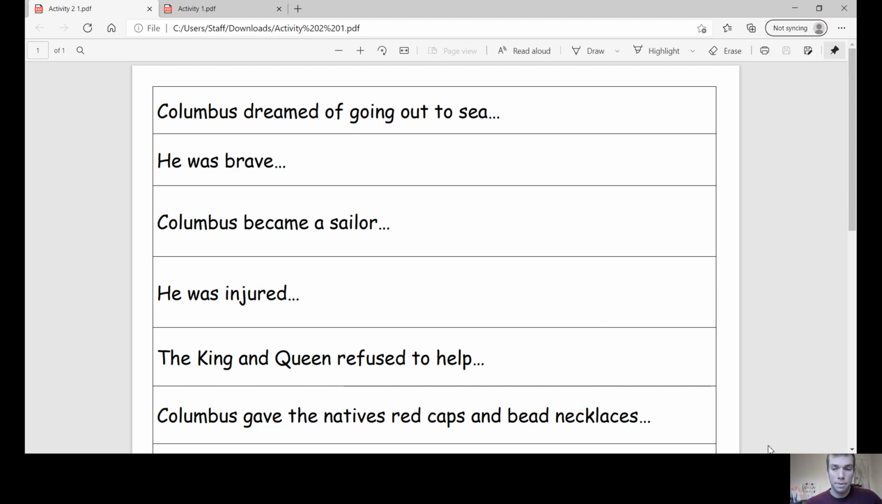Activity number 3 is the same as it has been the last few days, and it is all over to you to see if you can come up with your own independent clause, your own bit that makes sense on its own, and your own subordinate clause, the bit that doesn't make sense on its own, with your conjunction at the front of it.